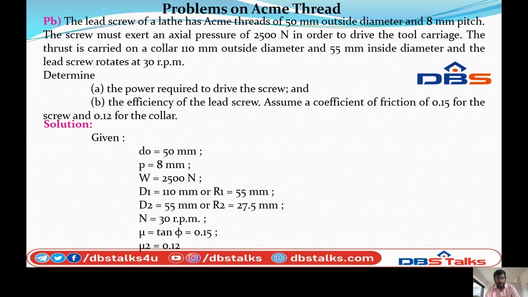R1 equal to D1 by 2, so 110 divided by 2 equals 55 mm. And R2 equal to 27.5 mm. N equal to 30 rpm. The coefficient of friction μ is equal to tan φ equal to 0.15, and for the collar μ2 is equal to 0.12.